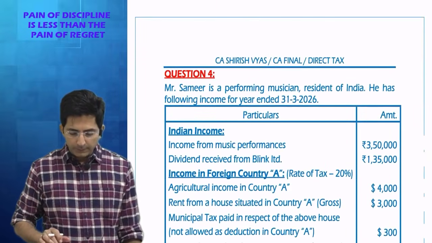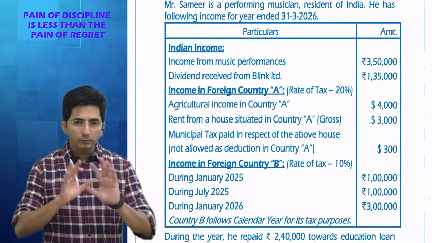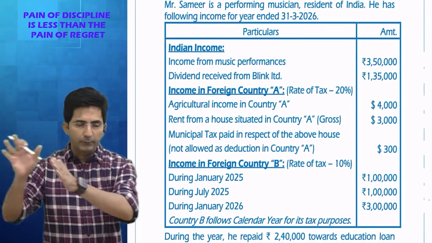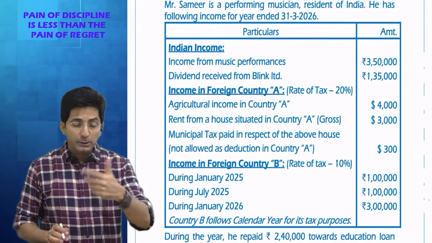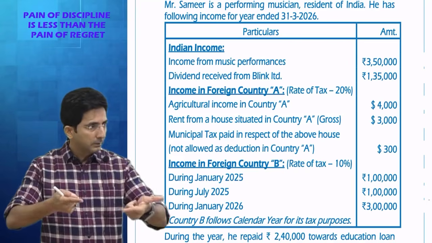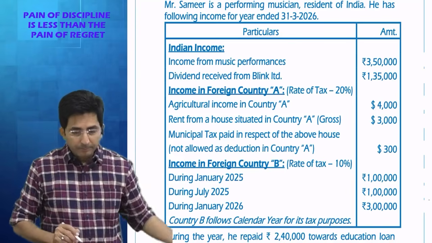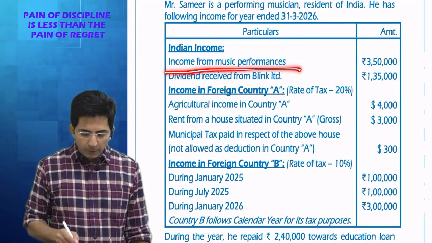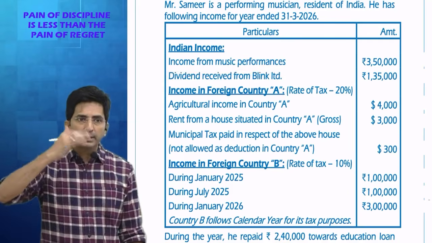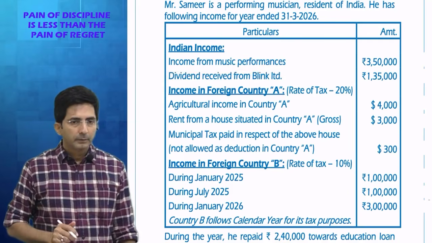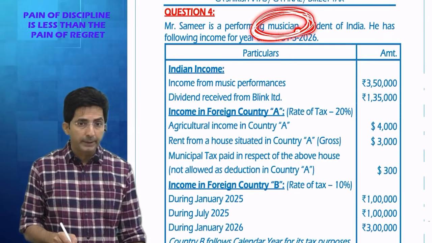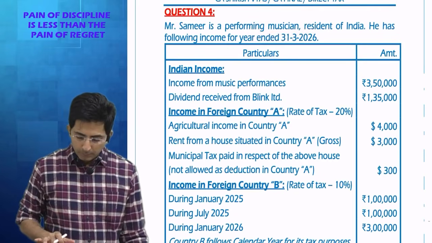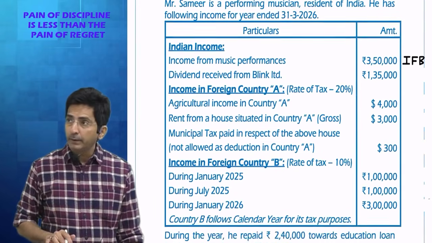So tell me, how will I proceed? Step 1. All the incomes will be given mixed. We will have to classify them into different heads. Imagine as if you are solving the sum. Means your mind should think faster than my words. So tell me, first point: income from music performance in India. Figure out which head it will come in. He is a musician. It is his business or profession. It will come in PGBP. He is a musician only. So this will come in IFB. We have written IFB.